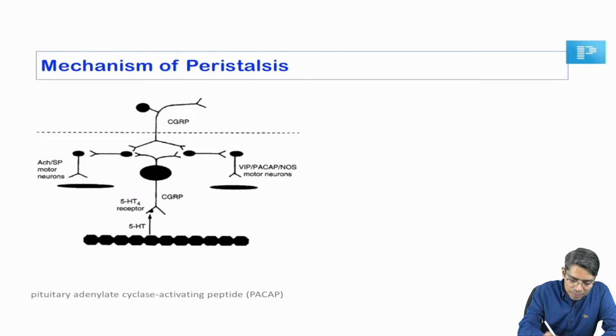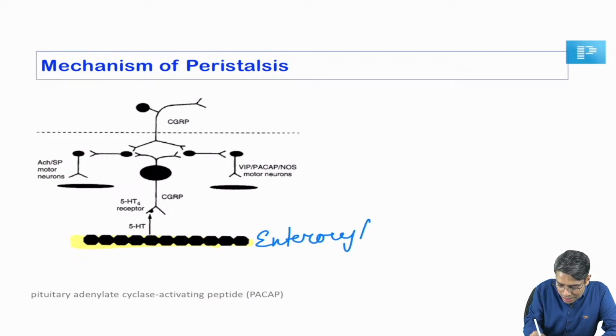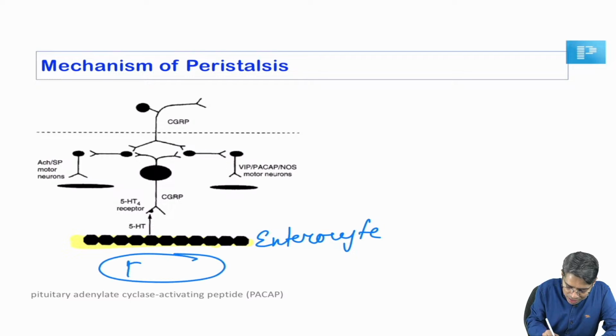This is a diagram taken from a journal article, a very simplified diagram. This is the enterocyte. This is the location of the enterocyte, right? The food bolus is here. It is going to cause a stretch on this enterocyte.